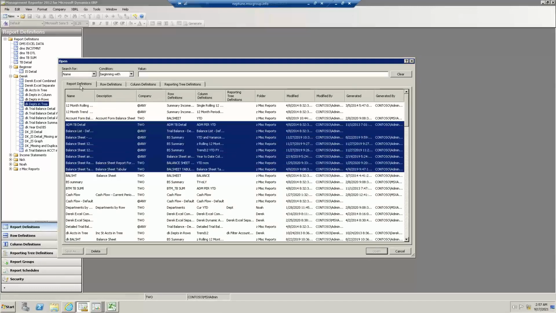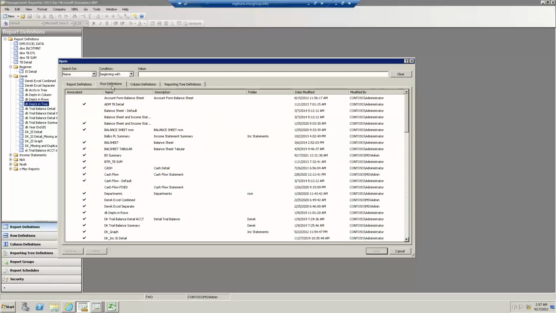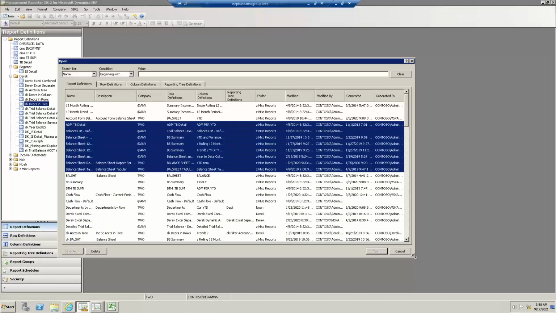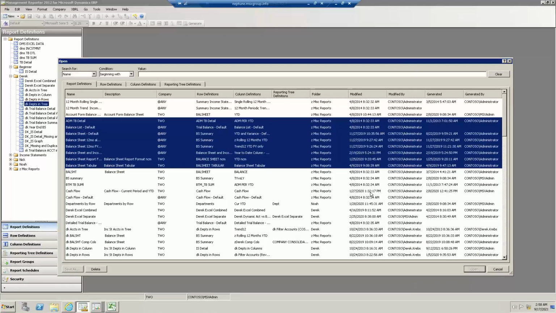As you see, I'm on the report tab, or I can see all my rows, etc. And notice the check mark. That means, yeah, this row is used for a report, but these without the check mark are probably an old report I haven't used for a long time. Like you see when it's modified, or even back to the report definition, we even have more fields of who last used it, generated, etc., and whom.